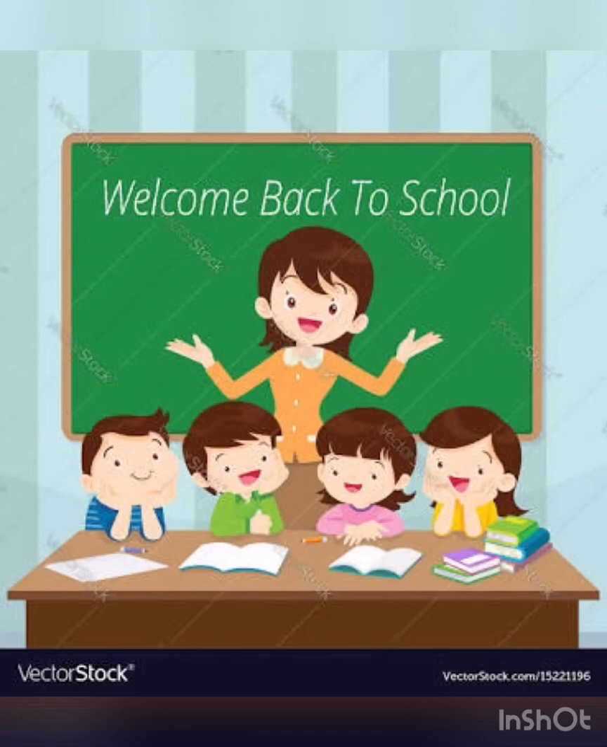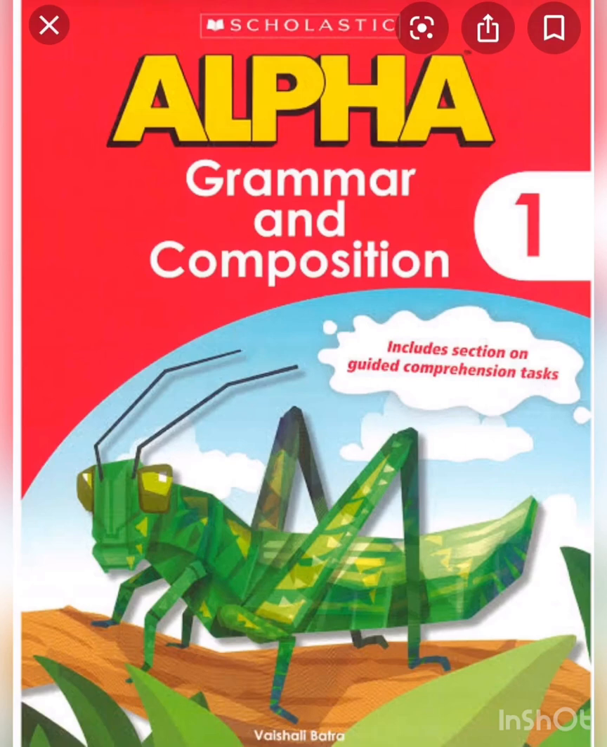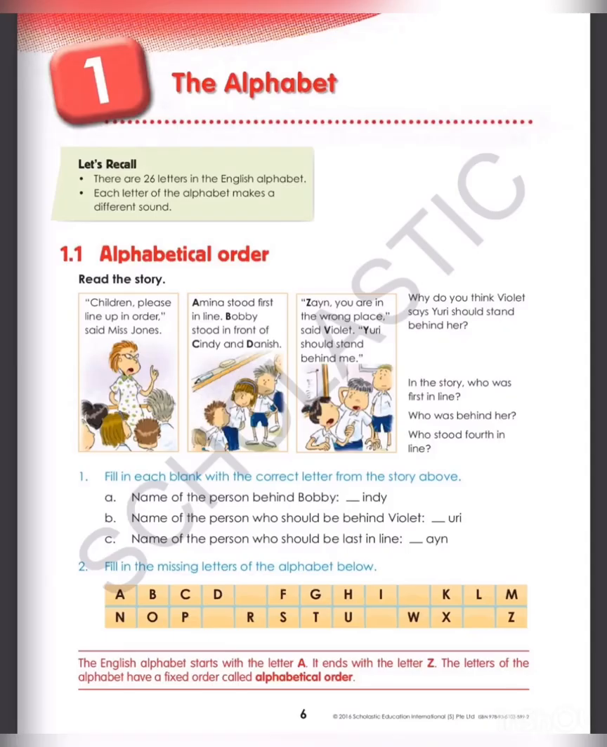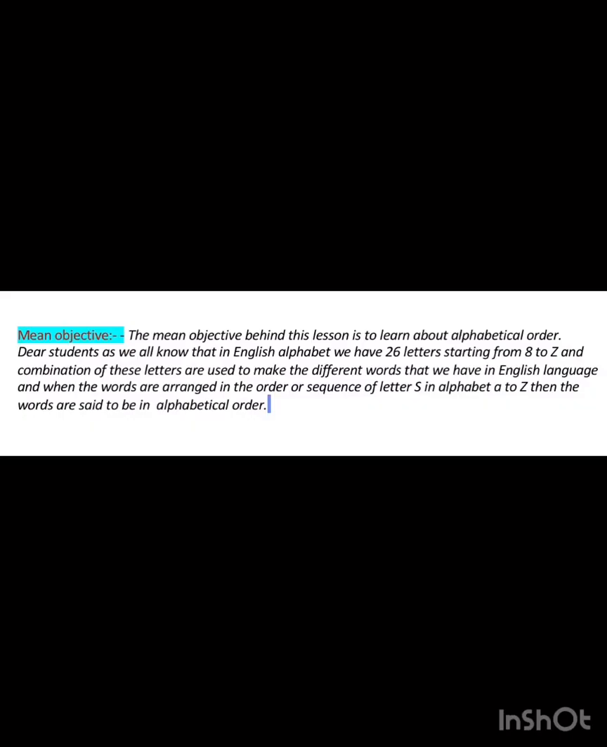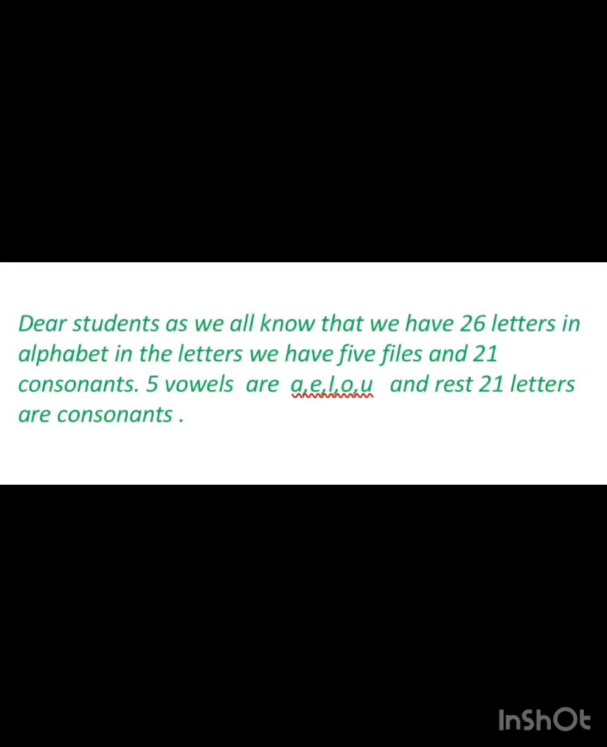Dear students, this is our Alpha Grammar and Composition textbook of Grade 1. Today we are going to start our lesson number 1, the alphabets. Before we start the lesson, we have to learn the main objective of this chapter. The main objective behind this lesson is to learn about alphabetical order, how we have to arrange alphabets in their order.